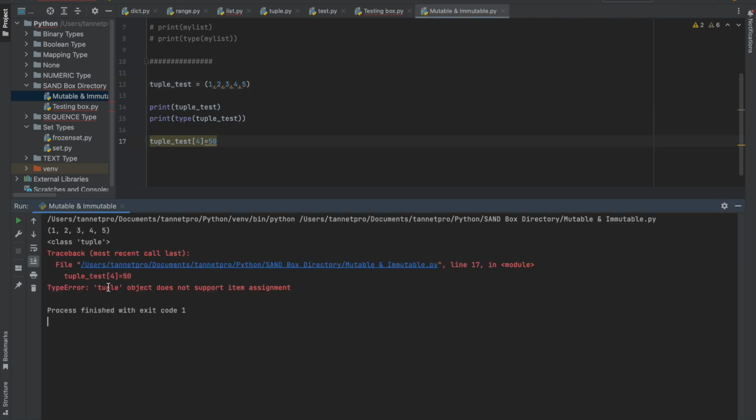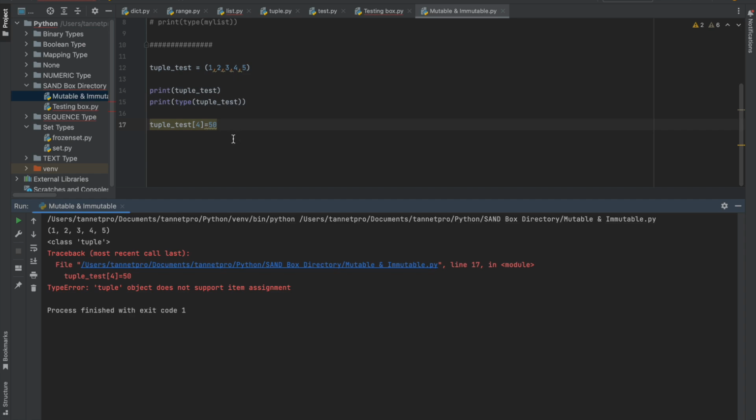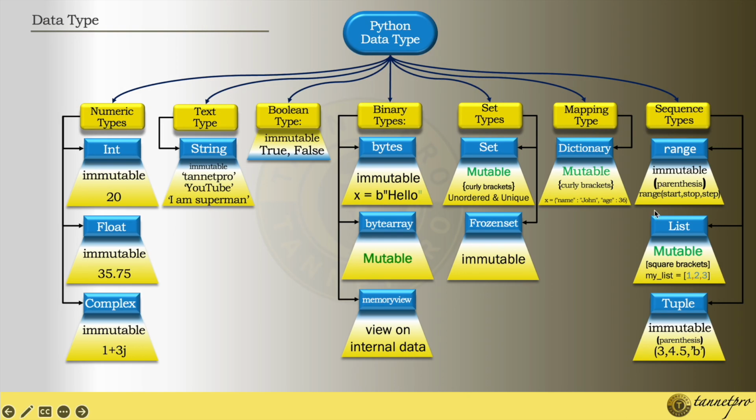It will give you an error. Tuple object does not support item assignment, so it is not allowing you to edit. So it is immutable, right. So mutable and immutable, it is clear, right. So hope it is informative. Try to take a screenshot of this snap, so that you can understand at a glance.